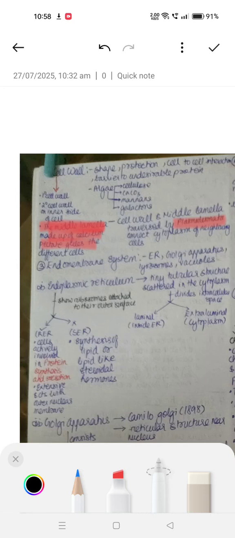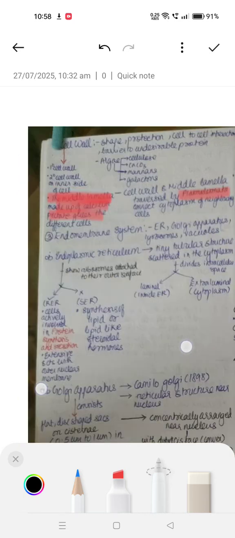So the endoplasmic reticulum is basically part of the endomembrane system. It is a tiny tubular structure scattered in the cytoplasm. Inside it is known as luminal, and outside as extraluminal cytoplasm.